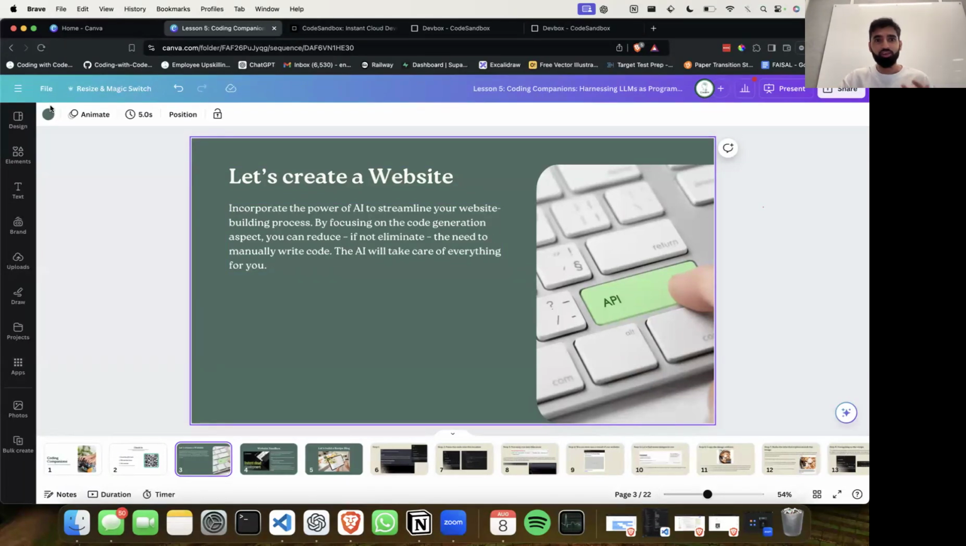You know what? That's great, because one of the really cool things is that we do have some people who've created websites before, but hopefully you've never done it with AI. So today we're going to create a website and look at how we can incorporate the power of AI to streamline that process. We're going to be focusing on the code generation aspect, which allows you to reduce, almost eliminate, the need to manually write code. A lot of times AI will take care of a lot of the grunt work for you. So hopefully by the end of this, we're all going to be walking away with websites in hand that we can show off to our friends and family and say, well, technically AI wrote this, but you wrote the prompts, so it's still yours.